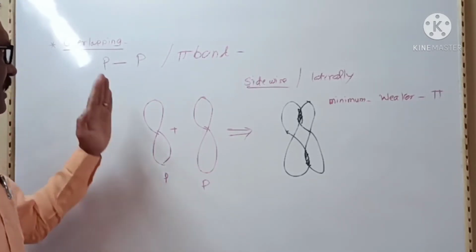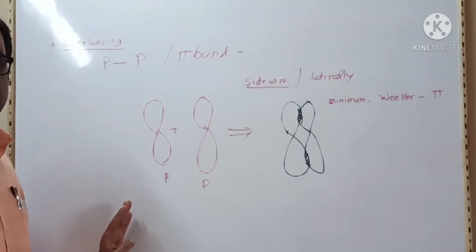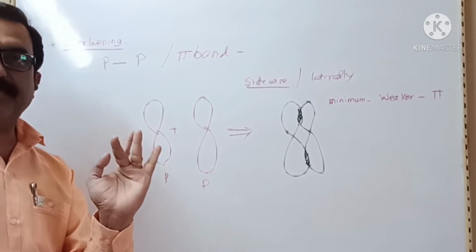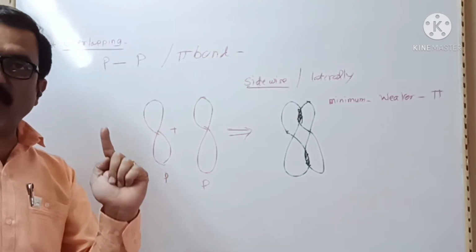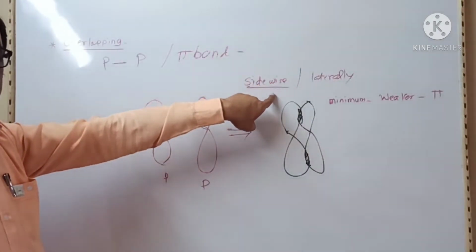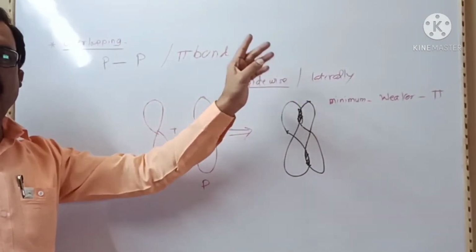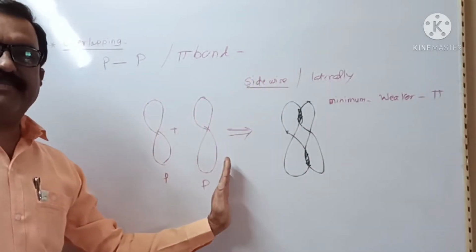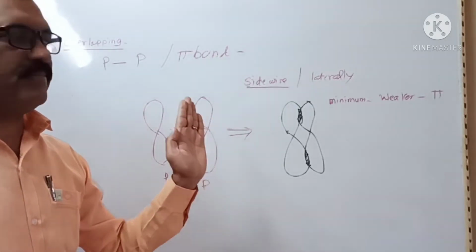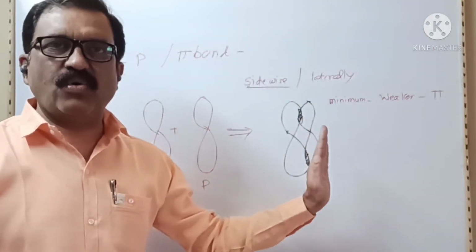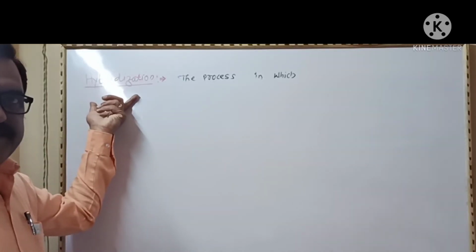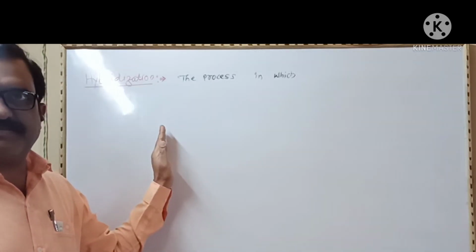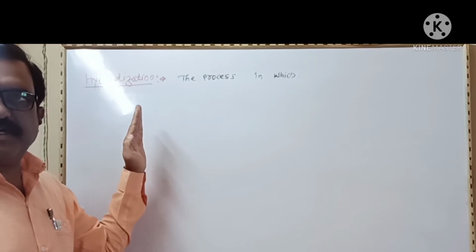Okay? Here we finished four different kinds of overlapping, which are s-s overlapping, s-p overlapping, p-p overlapping, and p-p overlapping, in which orbitals overlap laterally or sidewise. The extent of overlapping decides the formation of a sigma or a pi covalent bond. Hybridization is a very important concept of the chapter, that is, chemical bonding.